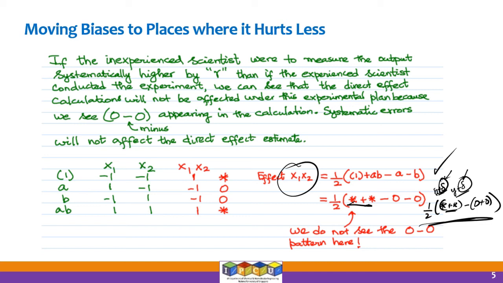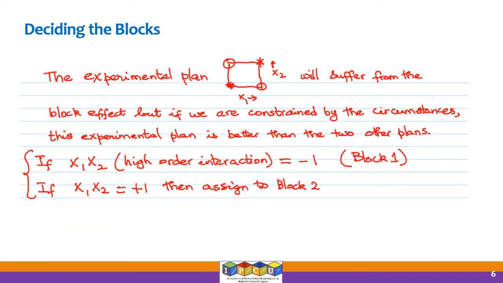All right, which is better than the skill level affecting the direct effect x1 or x2. So that is what I said before. If the skill levels of people are different and you have to deploy them to do the experiments, it will get reflected somewhere. It will make something difficult somewhere. But we just push around the problem to a place where it hurts the least. And in this particular case, in this particular problem, it will affect least if the skill level is confounded with the two-factor interaction effect. All right, so that is what this is.